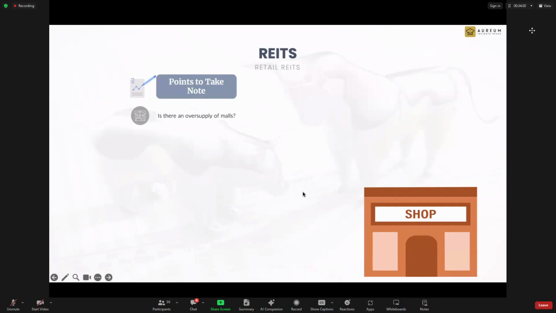A lot of people always think of the Singapore context. Which country are you talking about? Is a shopping mall a must-have, or is it redundant? So you need to look at the country aspect. For example, in Singapore, I don't think we have a shortage of shopping malls. That's my take. Singapore is so small, so crowded and so hot. Where can we go? Shopping mall. Shopping malls have transformed themselves to be more like education centers.